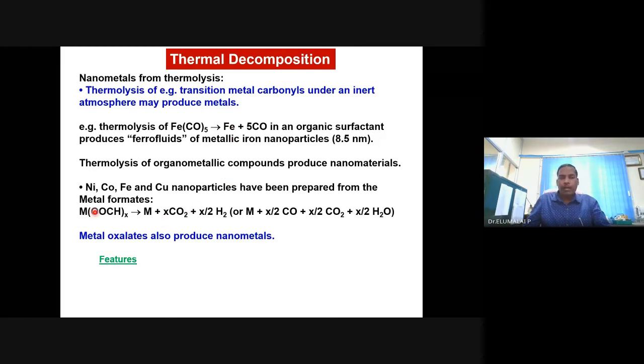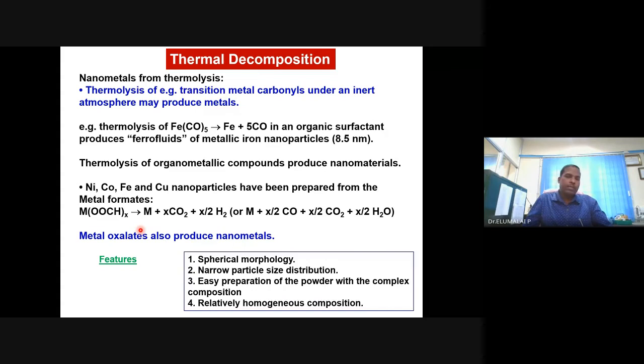Or you take formates, metal formates. It can be nickel formate, cobalt formate, iron formate, copper, or anything, whatever the oxide or metal you want to take. Or instead of formate, you take oxalates and pyrolyze it. You take it in a vessel, alumina boat or alumina crucible, start heating, nothing else required. And when the reaction is done, you will end up with the metals, preferably metals, and sometimes, many times, metal oxides also.